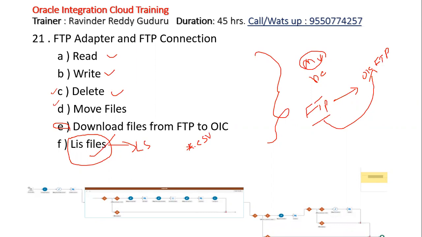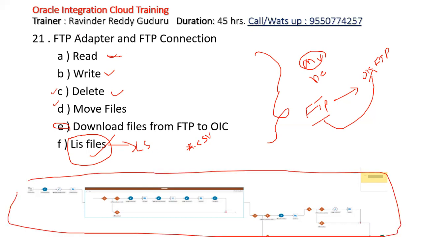And all these operations will be explained through one integration. This read will be explained through one integration, and like that we'll be covering all the topics. After that, we'll develop one integration which is real-time, and we'll get the files in zip, and how do we unzip it, and how do we load the data into a table or tables, depending on the files. And after doing that, how do we archive it? Once we archive it, how do we make sure that the second time we pick another file?